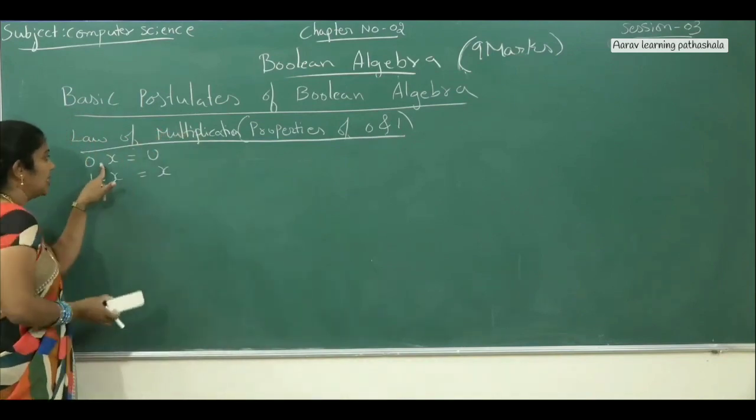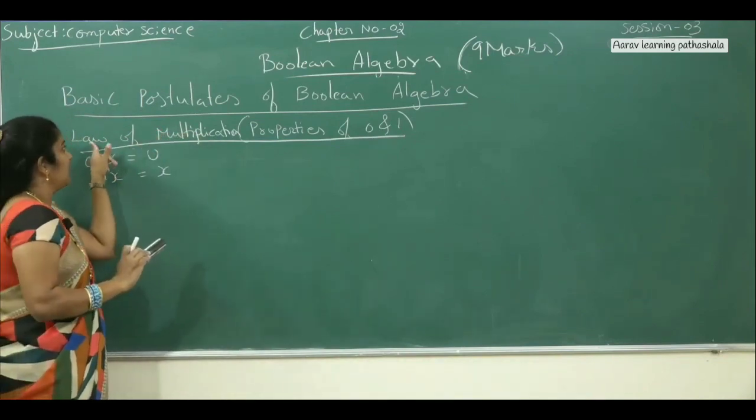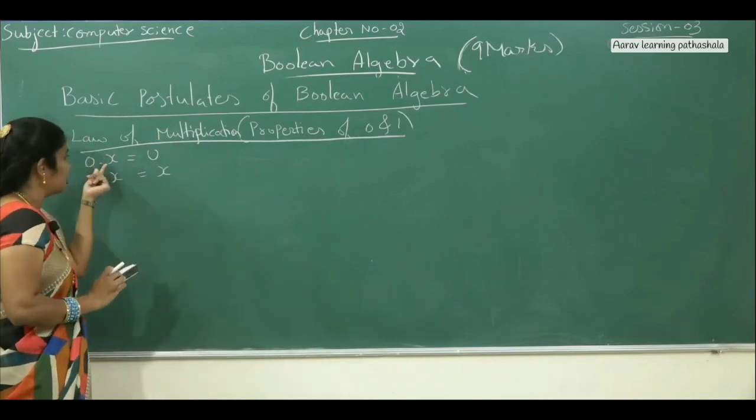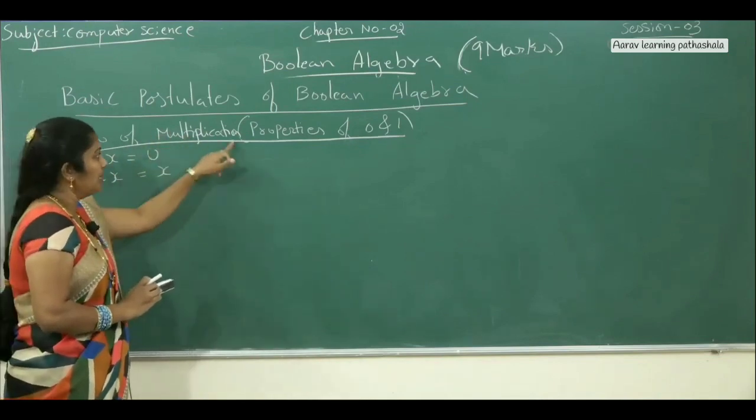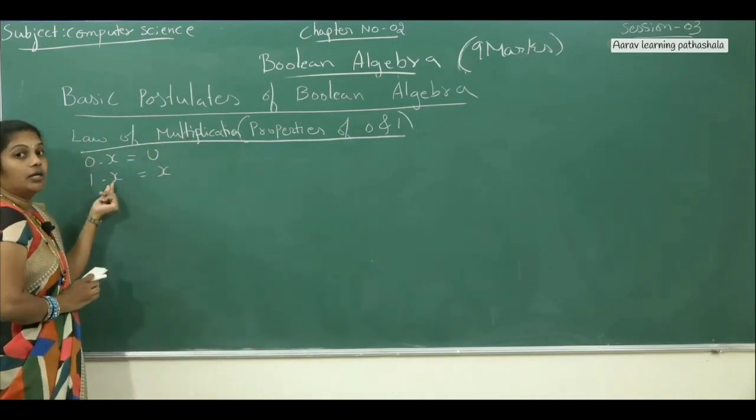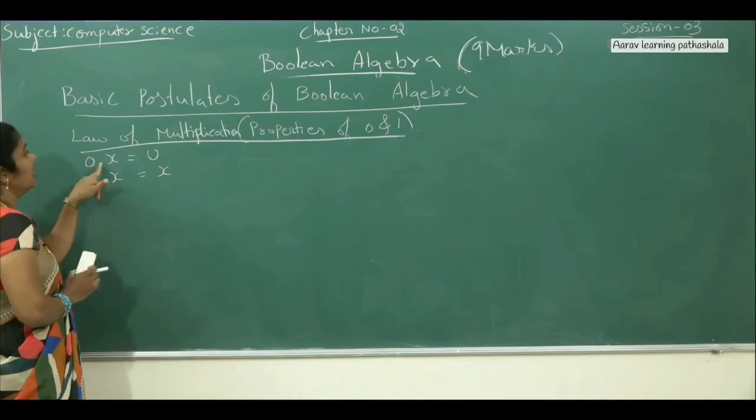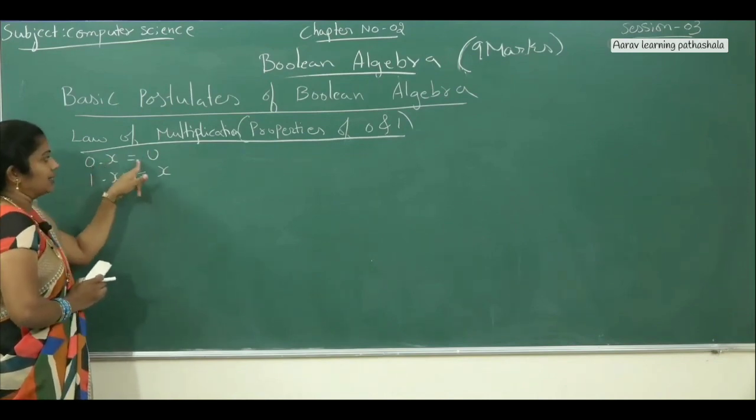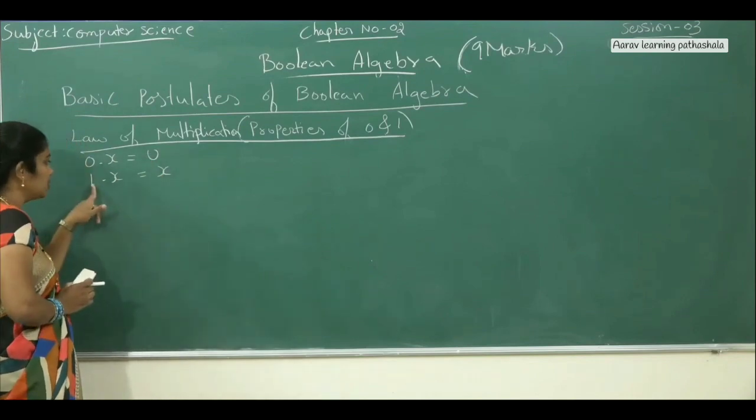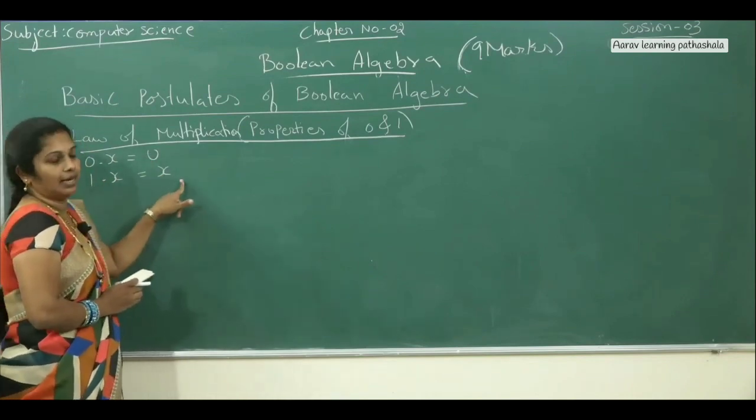Law of multiplication means, whereas in the previous case we explained the law of addition, where addition means we have the plus operator, the law of multiplication means here we have the dot operator. The first one is 0 dot x is nothing but 0 and the second one is 1 dot x is nothing but x here.